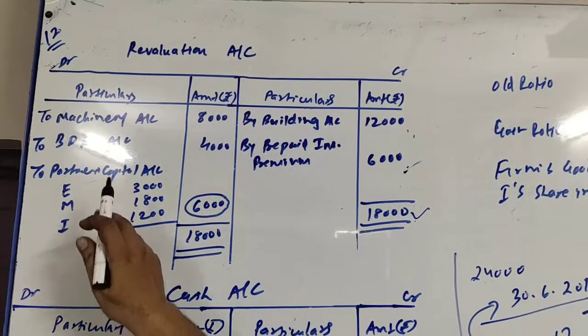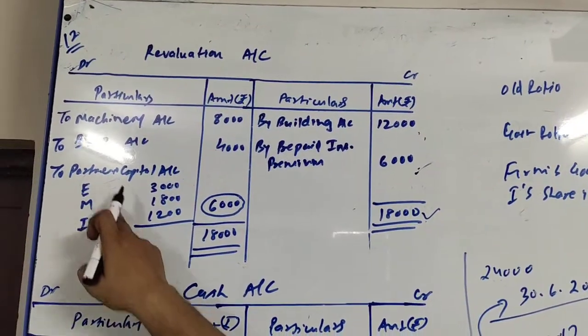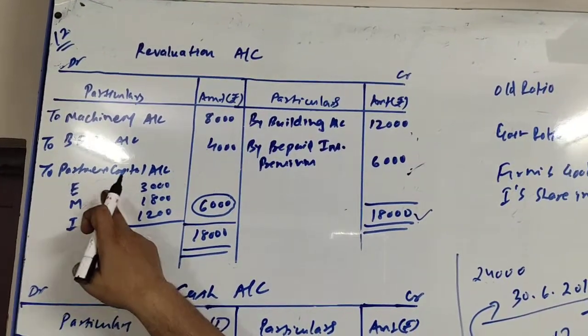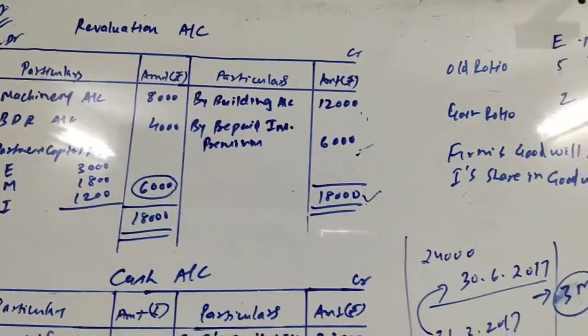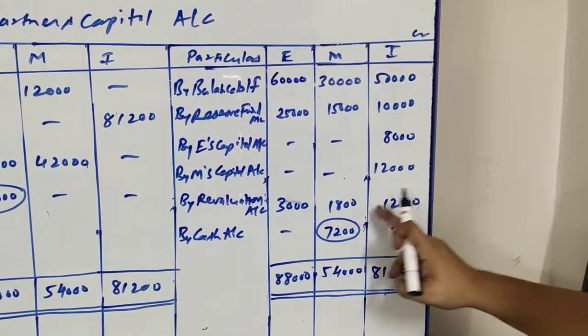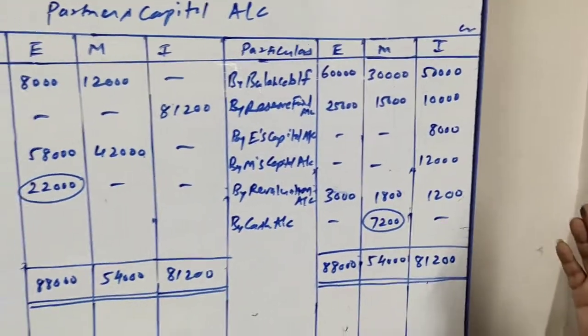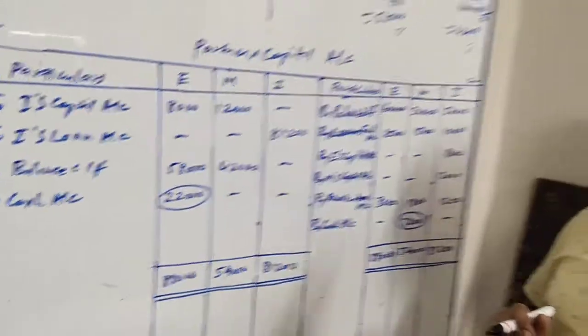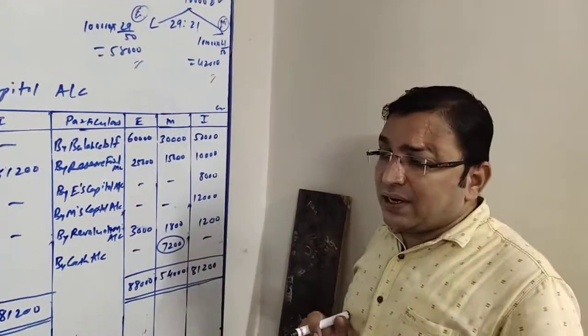Okay, so it is written here, and it will be transferred to the capital account credit side. So credit side of capital account by revaluation account, 3,000, 1,800 and 1,200. Now we will be closing the retiring partner's capital account.